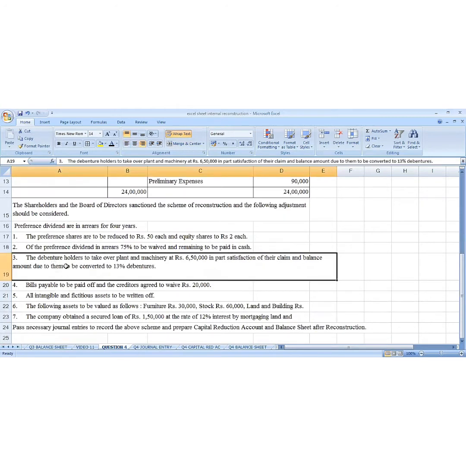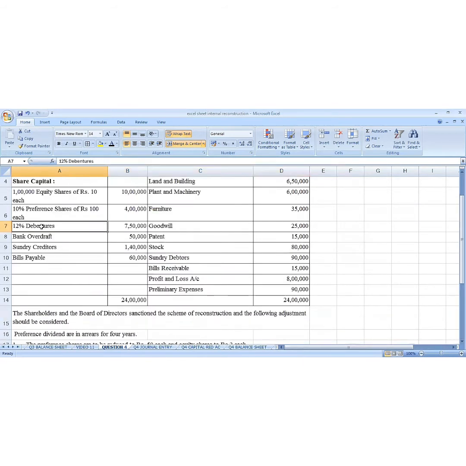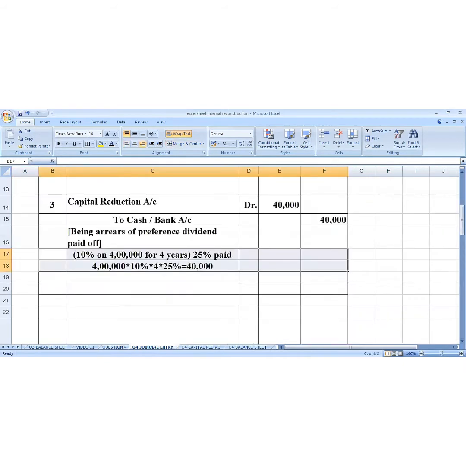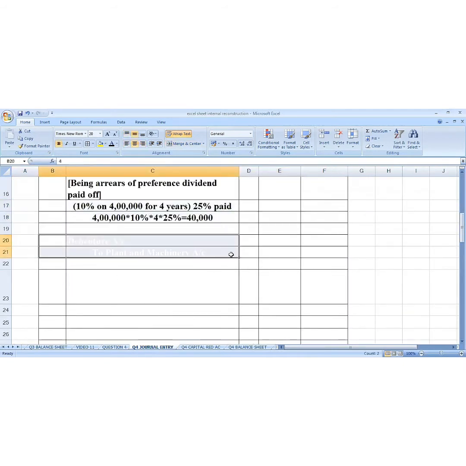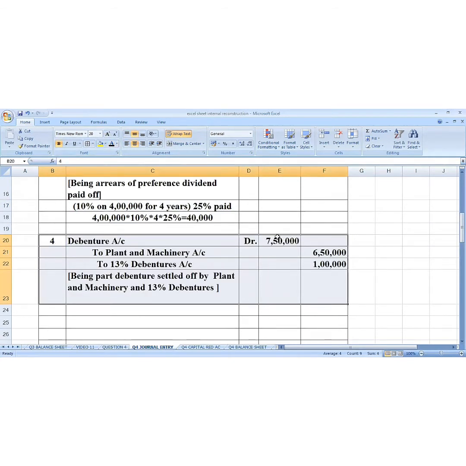First we write the journal entry for payment to the debenture holders. And what are we going to pay them? We are going to pay them in plant and machinery of 6,50,000 and 13% debenture for the remaining balance. And what is the amount of debenture in the question? The amount of debenture is 7,50,000. So we go to journal entry. Here we write debenture account is debited 7,50,000 to plant and machine account 6,50,000 to 13% debenture 1 lakh.